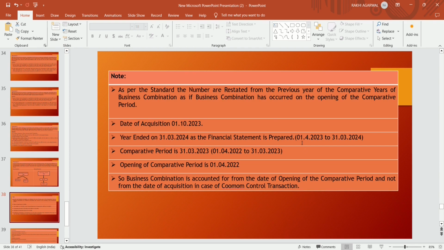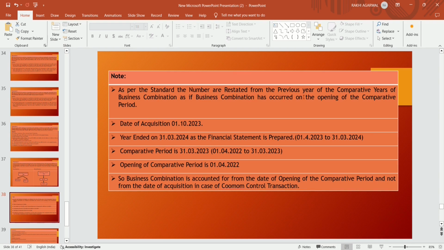The comparative period of that financial year is 31st March 2023 and the opening of the comparative period is 1st April 2022. The comparative periods are restated and the opening of the comparative period is also restated.